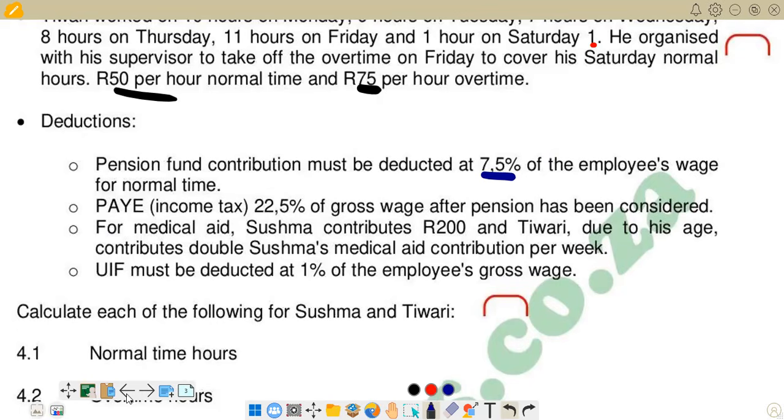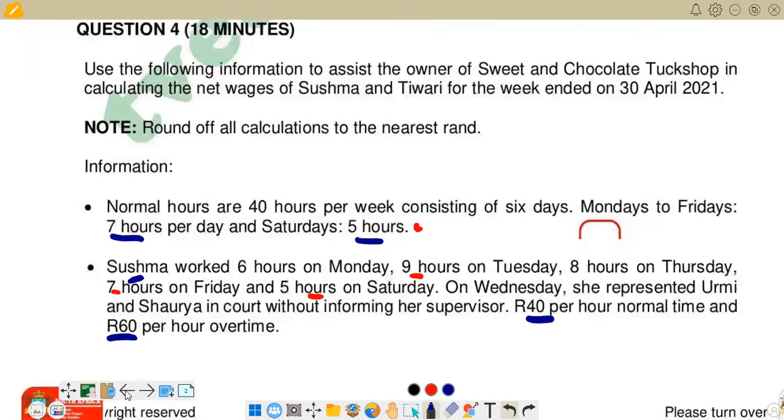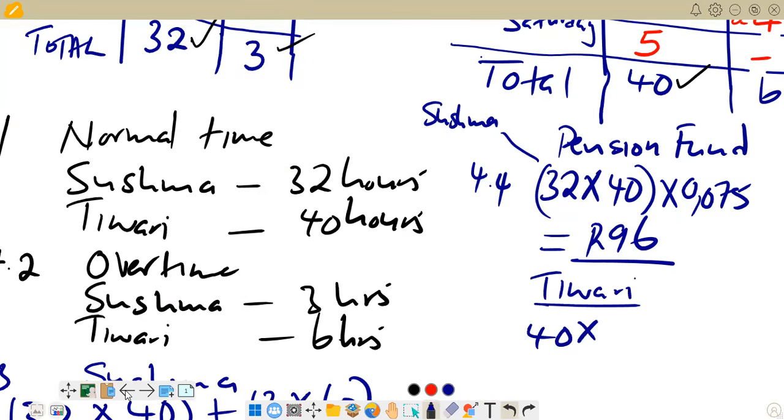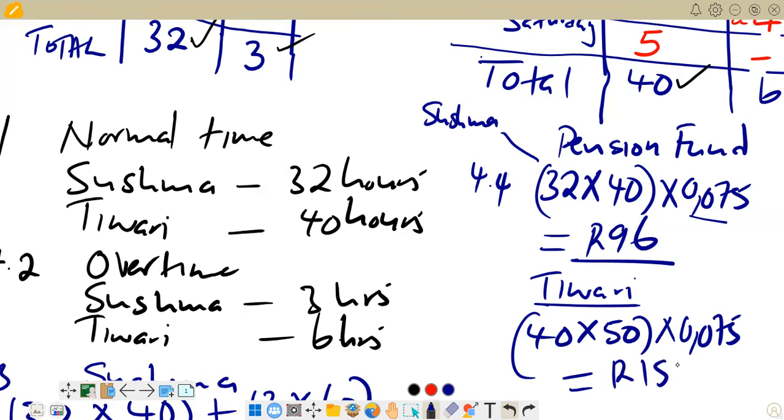So we are going to use 50 there. Go back. We multiply by 50 here. Then the answer that you get, you now multiply by the rate for pension, 0.075. Right. If you do that, you are going to get 150. So that's what we have on 4.4.